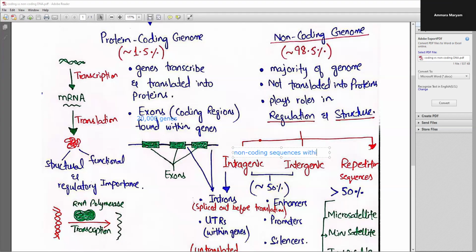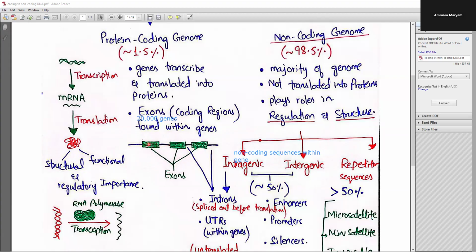These are referred to as the intragenic sequences. These include the introns and exons. For example, if this is the particular gene, this gene contains the introns and exons, so the coding versus non-coding regions.